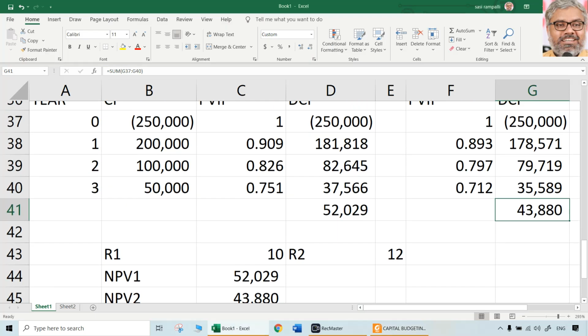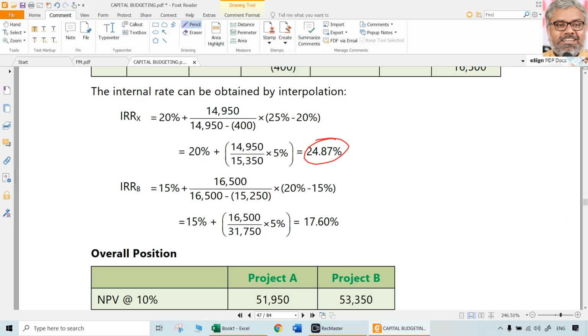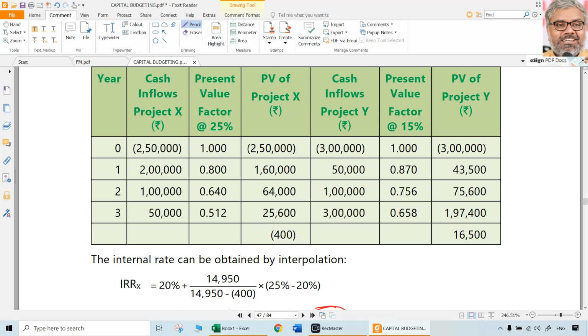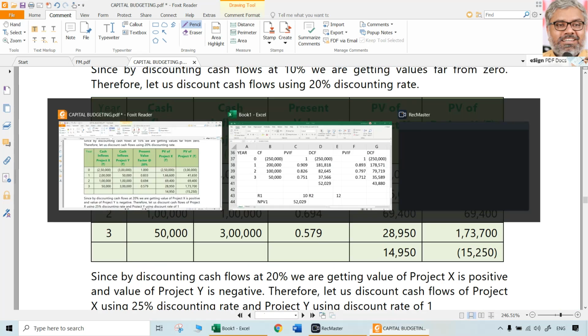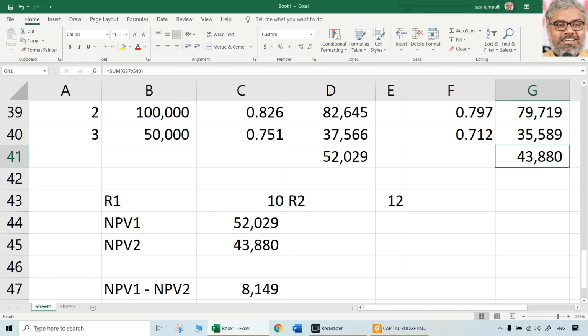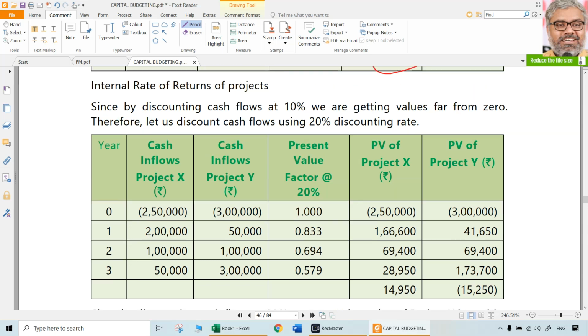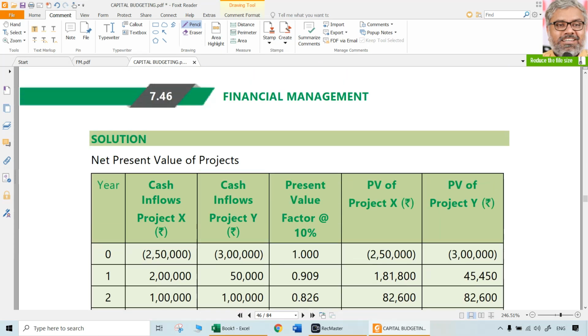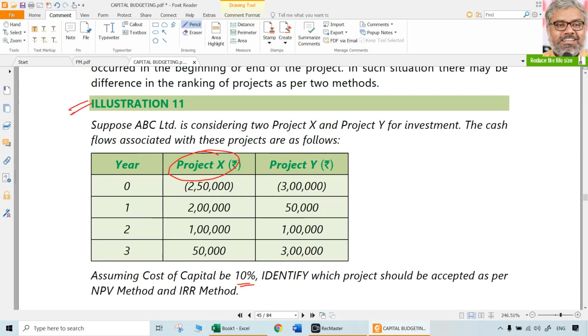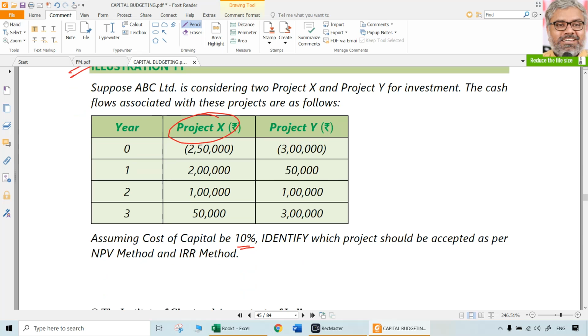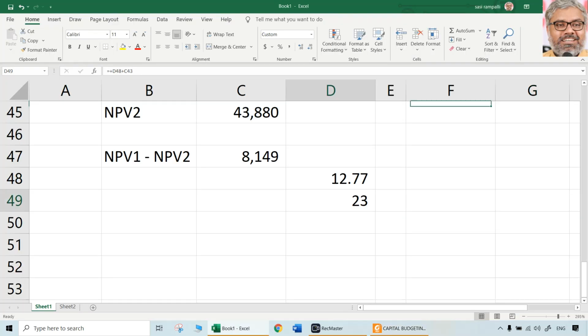Since it is a very big difference, naturally it will be less accurate. So 25% approximately it is coming there. Between 20 to 25 the IRR was there. But how do you know that 20, 25 and all that? Not required. Don't waste time on all of that. Approximately is okay, no problem. Such a big difference, approximate things are okay. Normally in examinations that much will not be there, because if 10% is given as the cost of capital, IRR will be around that only, somewhere between like 12%, 14%. This is a special scenario. Fine, whatever it is, IRR is around 23% for project X.